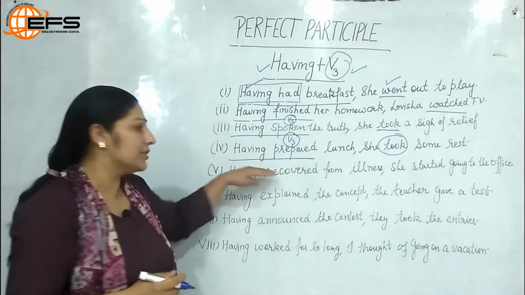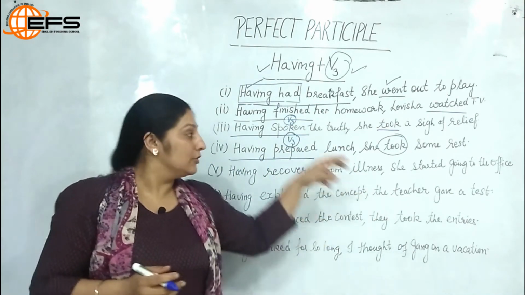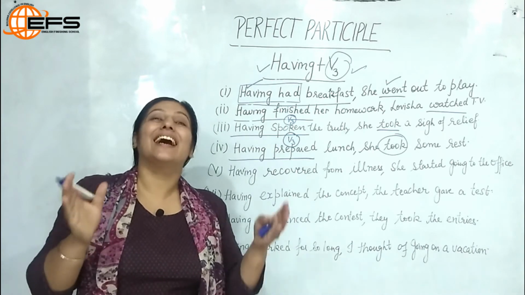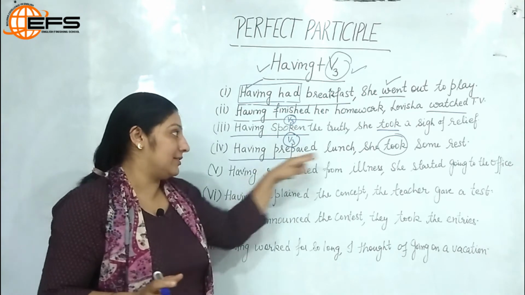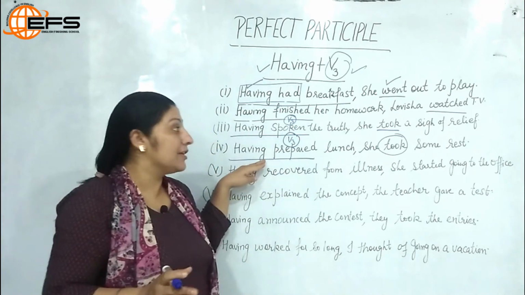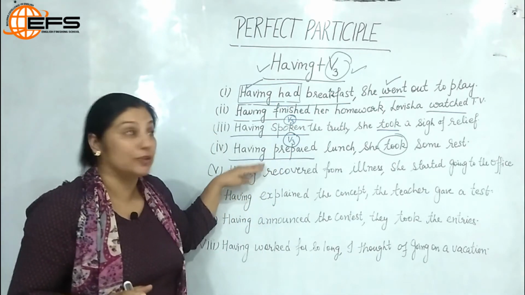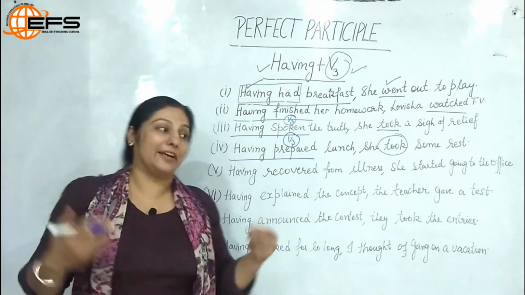So even if I use it in present form, having prepared lunch, she takes some rest. So having prepared is not going to change with the change in tense and with the change in subject. So subject does not affect this. A finite verb does not affect this. A tense does not affect this structure. So this is an example of perfect participle as a type of non-finite verb.